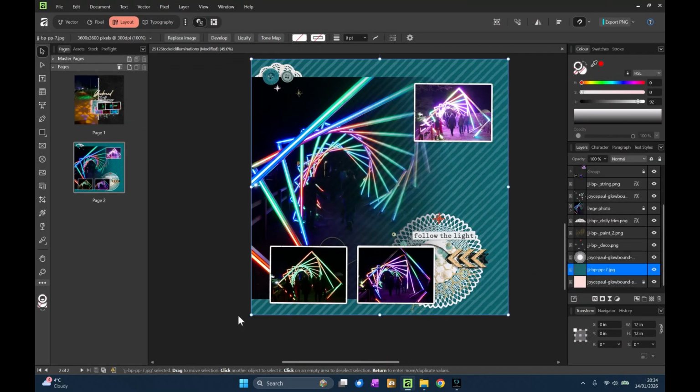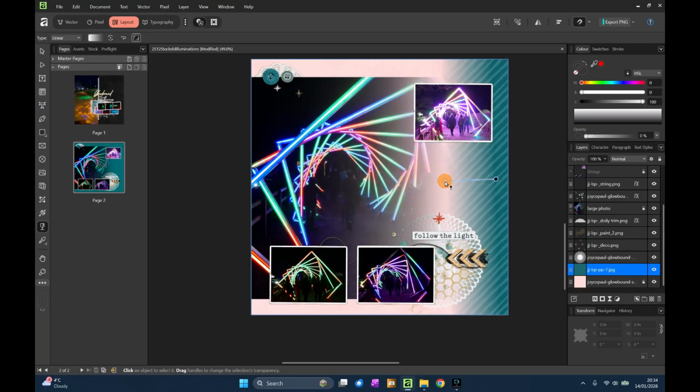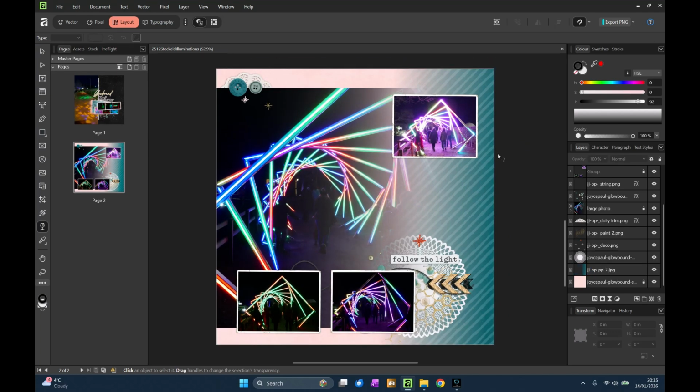And in here we have the transparency tool. If I take this and bring it in, maybe a bit like that. Yeah, I like that a lot better. And if I look at it with this one, I think they work quite well.